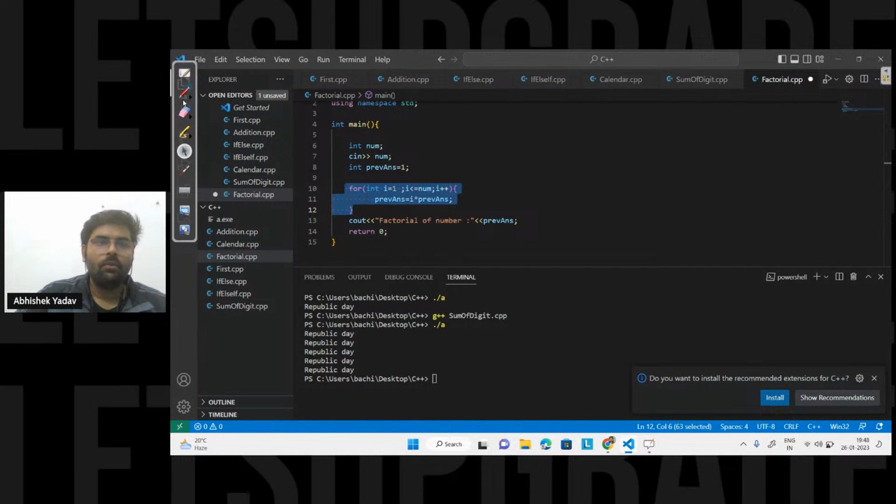So guys, can you tell me why I am initializing the value of previous answer with 1? Can I initialize the value of previous answer with 0? Please write in the chat. Will it affect my answer? If I initialize the previous answer with 0, will it affect my answer or not? Let's see.